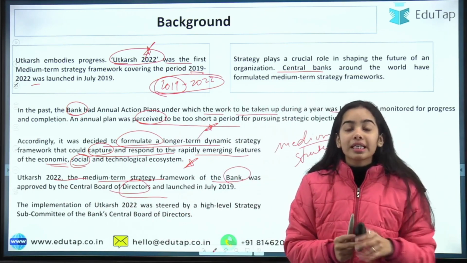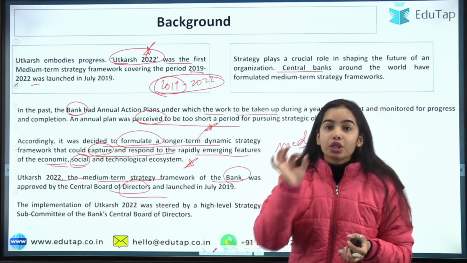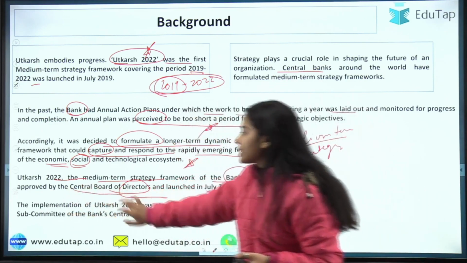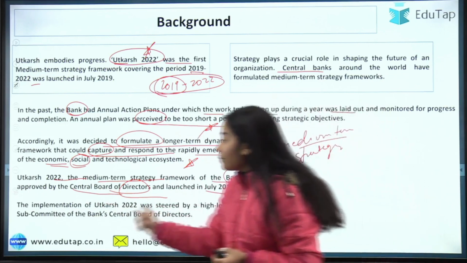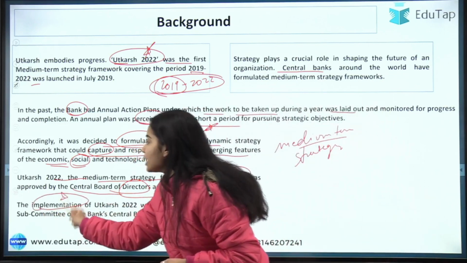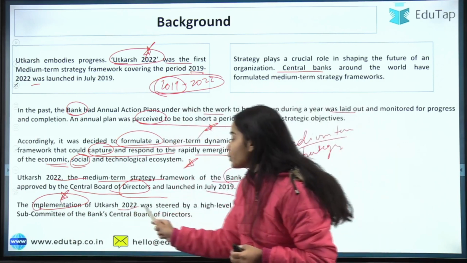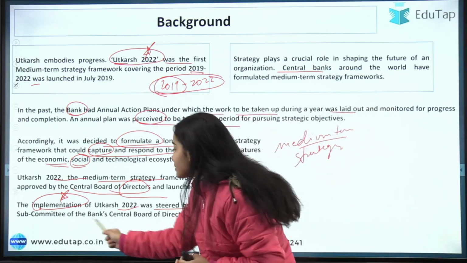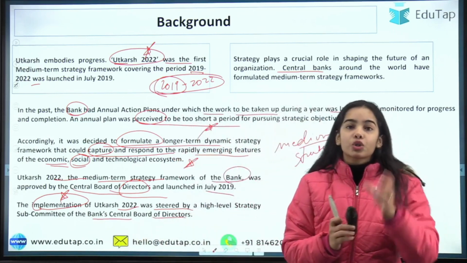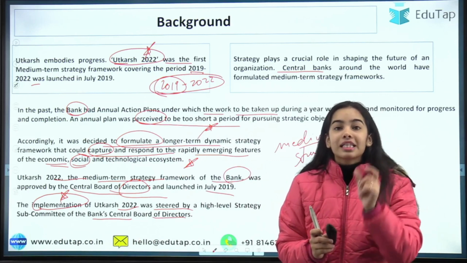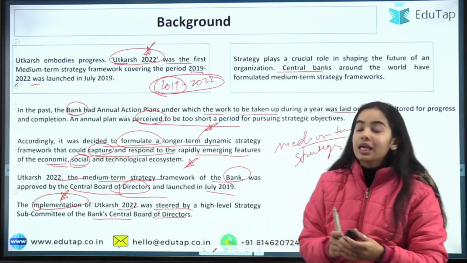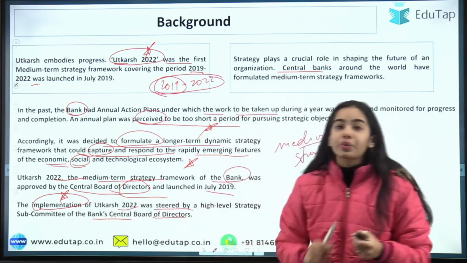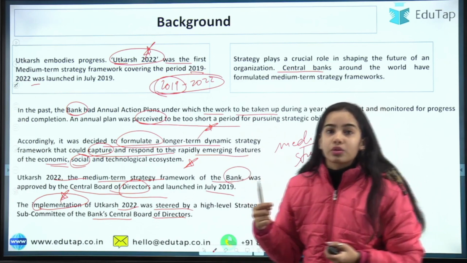So here a direct question can come, that when was Utkarsh launched? So Utkarsh 2022 was launched in July 2019. It was approved by the Central Board of Directors. The implementation of Utkarsh 2022 was steered by a high-level strategy subcommittee of the bank's Central Board of Directors. So the Reserve Bank of India's Central Board of Directors had a subcommittee, a high-level strategy subcommittee, okay, that implemented the Utkarsh 2022, and that will implement the new one also.